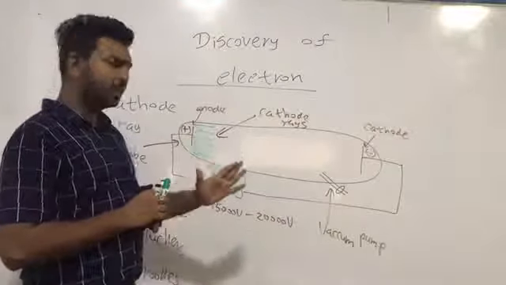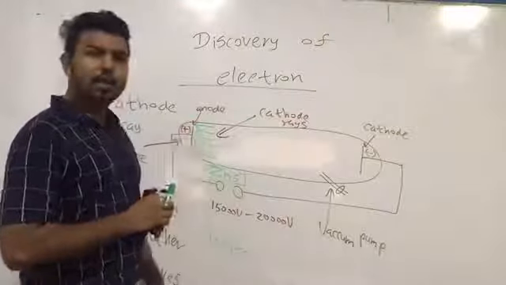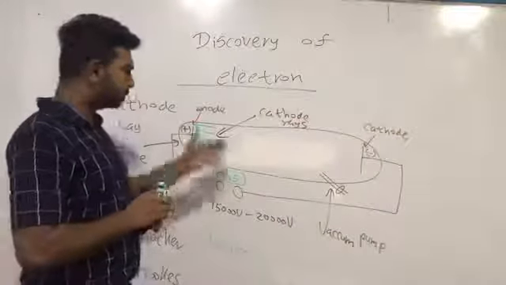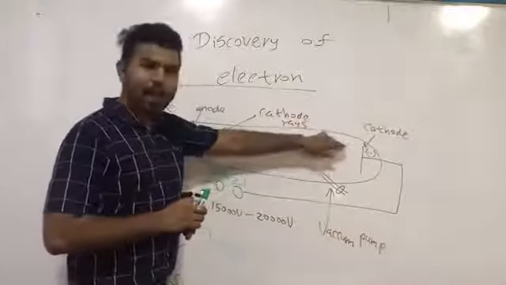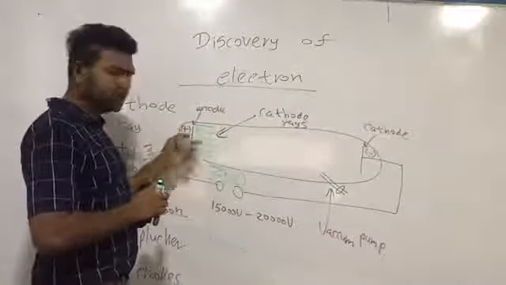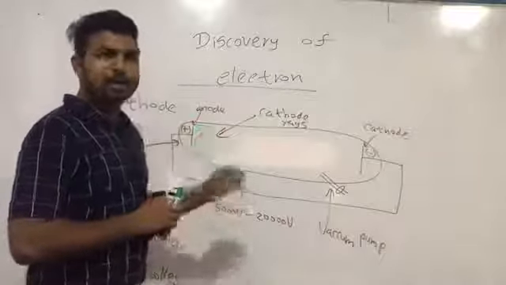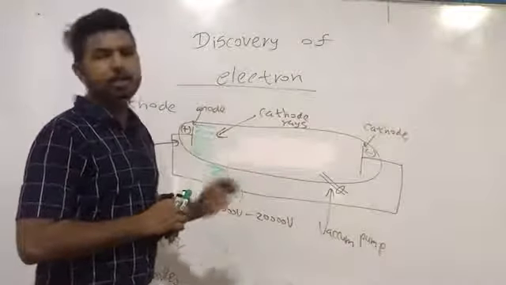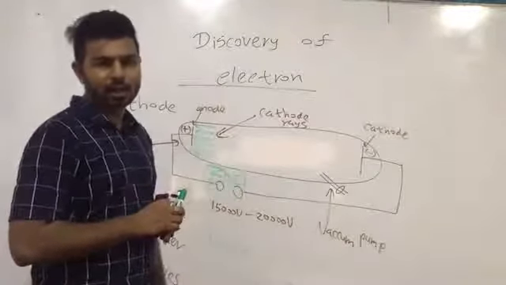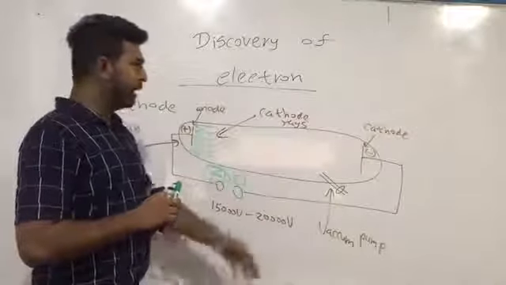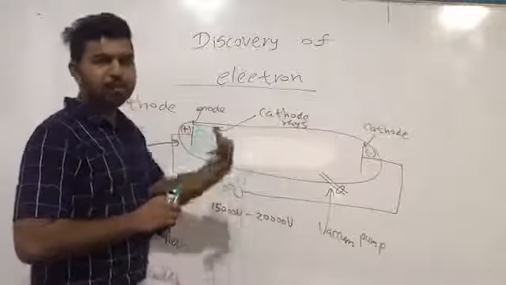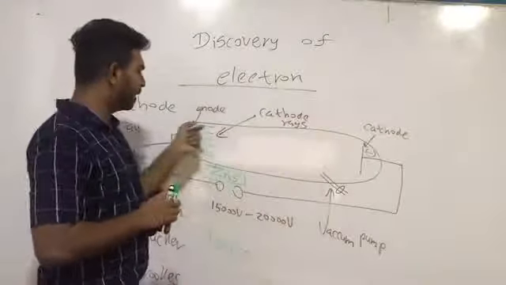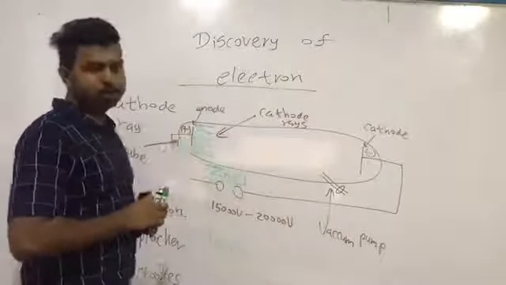How can they conclude that cathode rays are negatively charged particles? If something is attracted towards the positive end, that means it should be a negatively charged particle or a ray or a wave. That's why these rays are attracted towards the positive end.